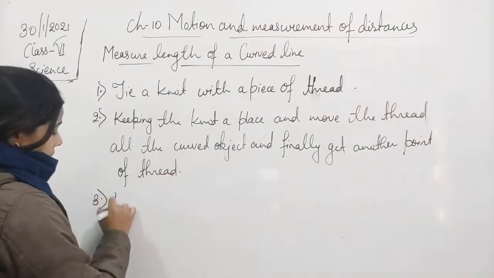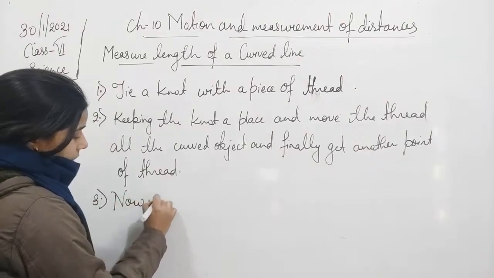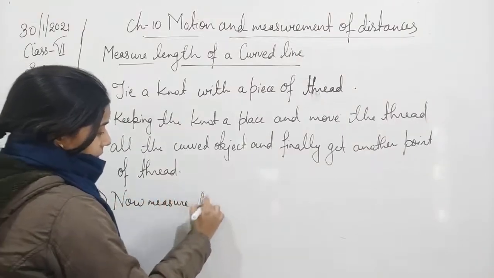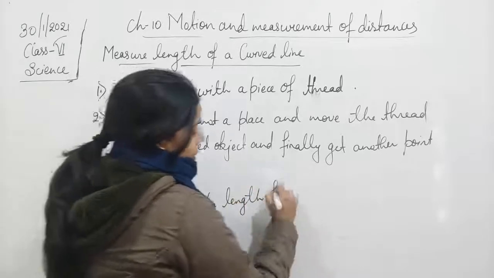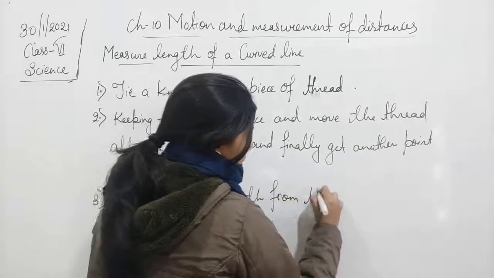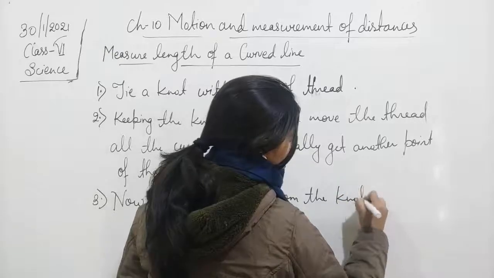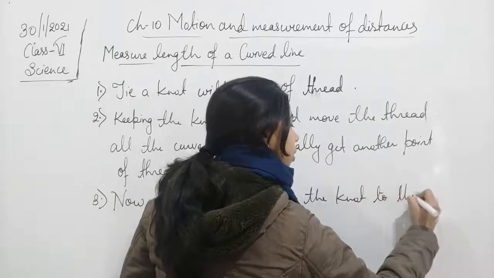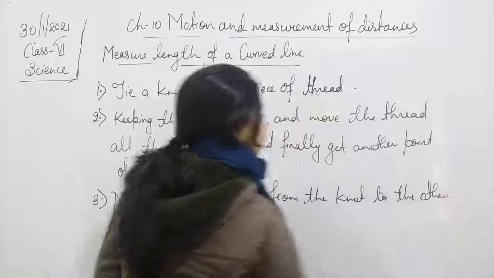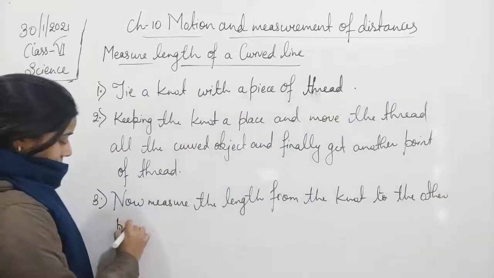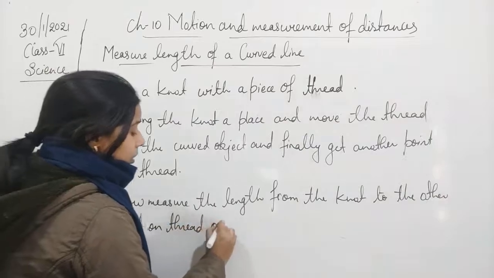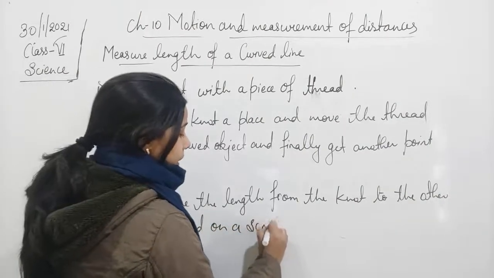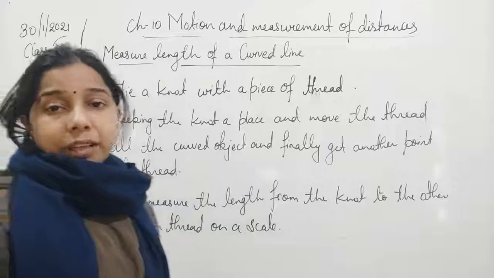Now measure the length from the knot to the other point on the thread on a scale. We will get the value here.